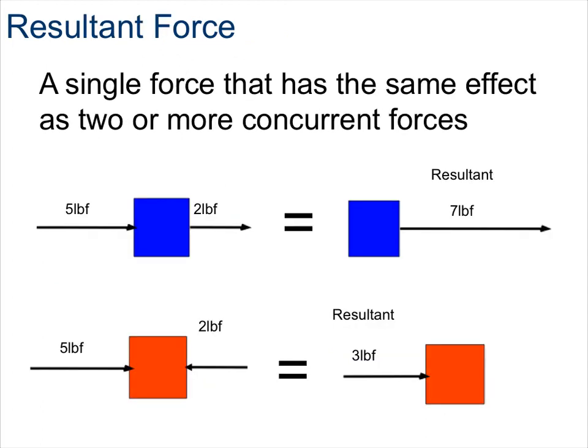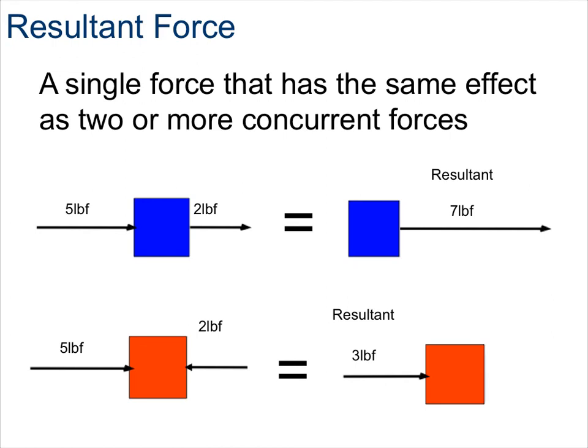When we talk about a resultant force, it's a single force that has the same effect as two or more concurrent forces working together. You can see in the first picture, we have 5 pounds of force being pushed to the right, as well as an additional 2 pounds of force being pushed to the right. So the resultant force is me adding those two vectors together because they're going in the same direction. 5 pounds of force plus 2 pounds of force gives me a resultant force of 7 pounds of force.